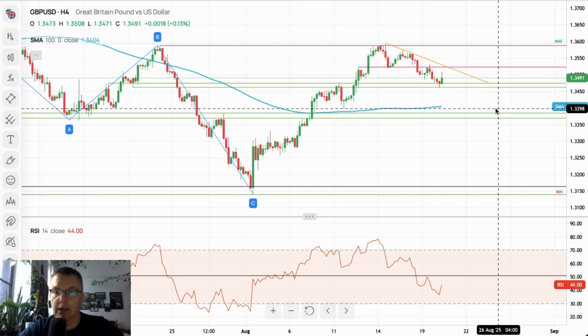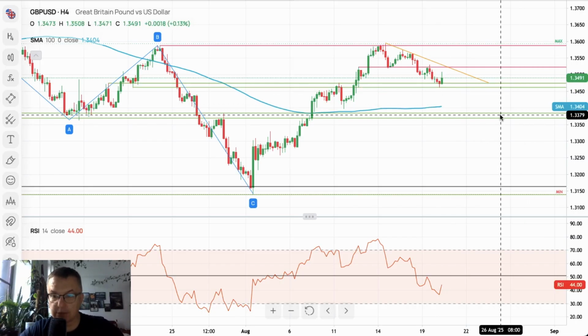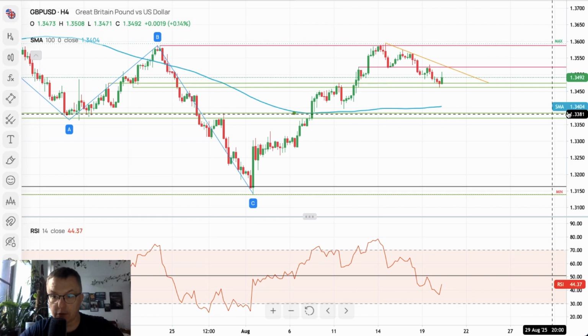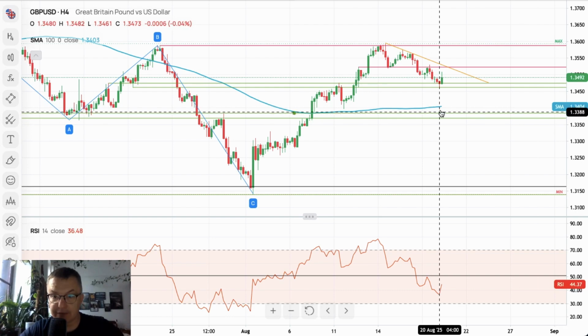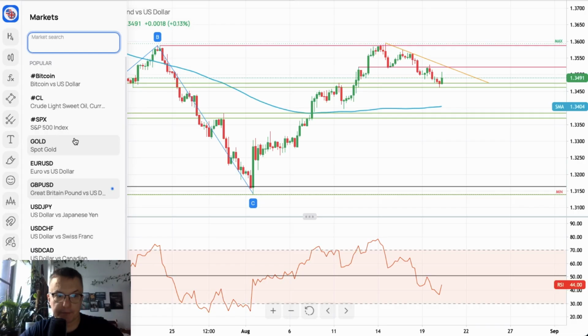The next target for the bears, in case we break below 1.3461, is the level of 1.3404, which is the 100 periods moving average, or 133.84 or 133.68. So those are the technical supports for the British pound.